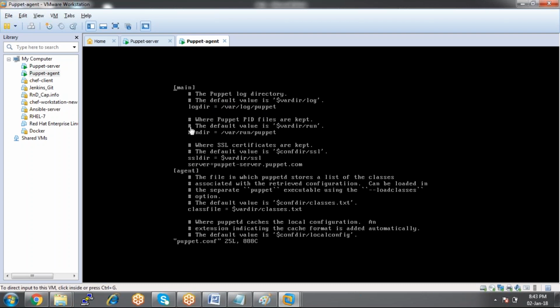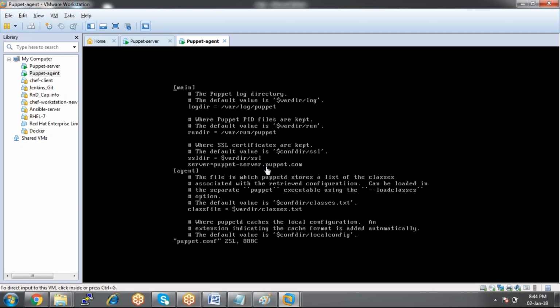In the main section, add server equals puppetserver.puppet.com. What does it mean? Here I'm mentioning that this is the server for the client. Now I'm on my client machine, within the configuration file of the client, and we need to mention which machine is the server. Why? Because the agent will be contacting the server machine.